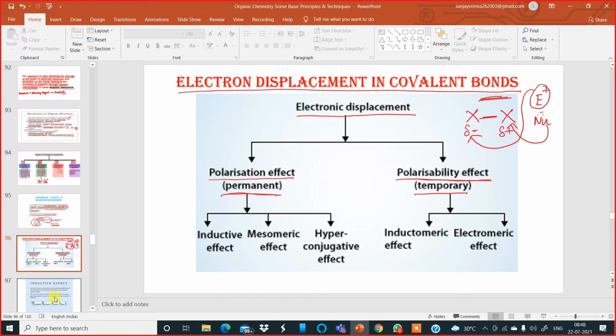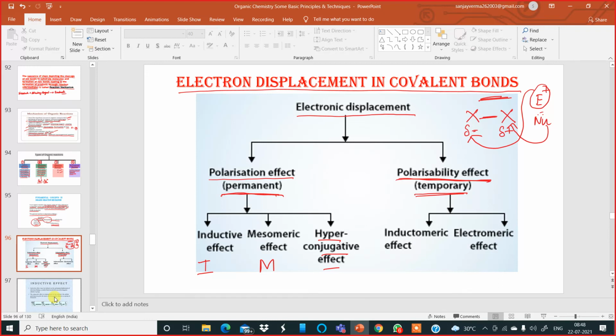Polarizing effect is permanent, whereas polarizability effect is temporary. Now, under the permanent electron displacement effect, there are three types. The first one is inductive effect, the second one is mesomeric effect, and the third one is hyperconjugative effect or no bond effect or no bond resonance effect, which I'll be dealing with very soon today itself in this chapter.